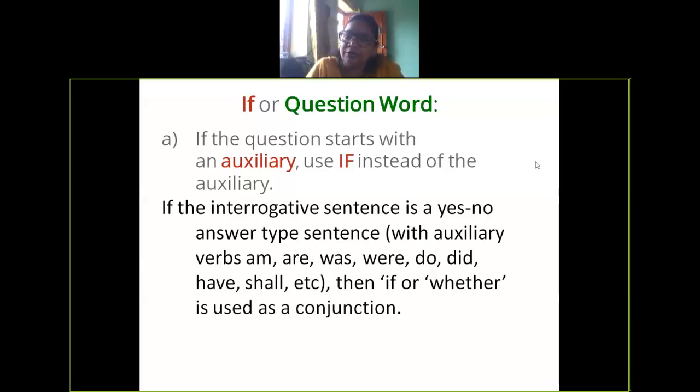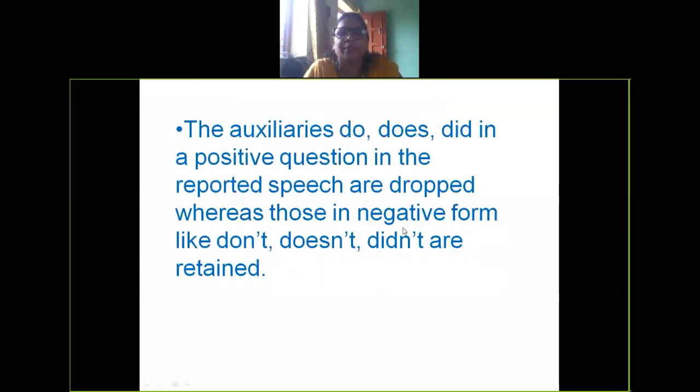Clear? Is it clear to you? I want answers. Yes, ma'am. Okay. Others? Is it clear to you? Yes, ma'am. So this is use of if or whether when the sentence starts with an auxiliary verb.